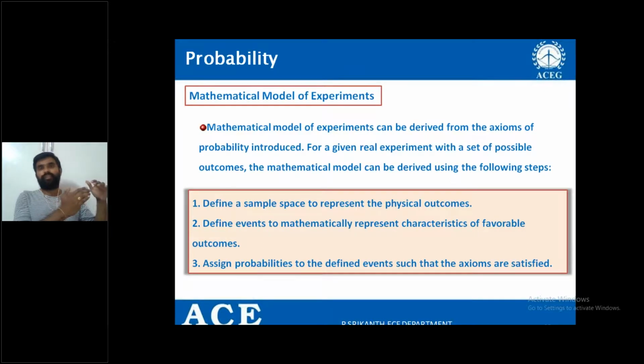The first one is defining the sample space. Second step is defining the events, the favorable events in which you are interested. Third one is writing the probability. And while writing the probability, you have to see that the axioms must be met, right?